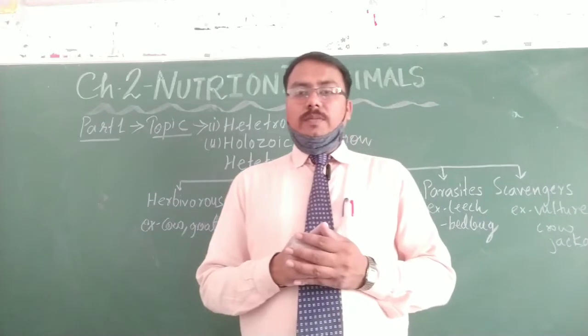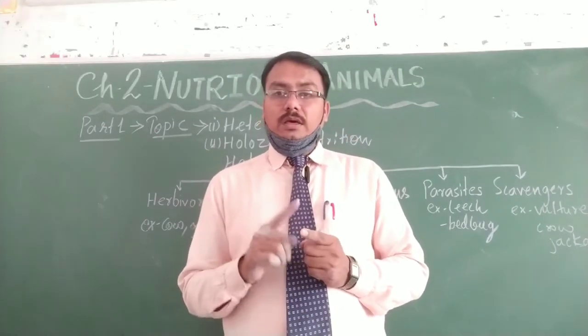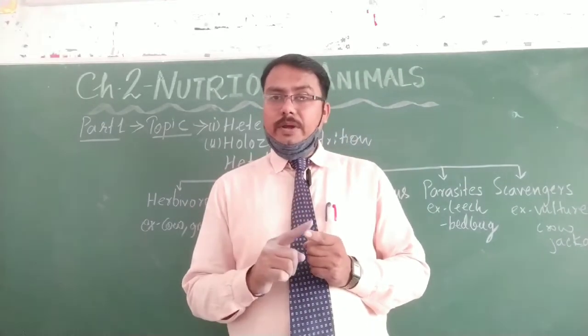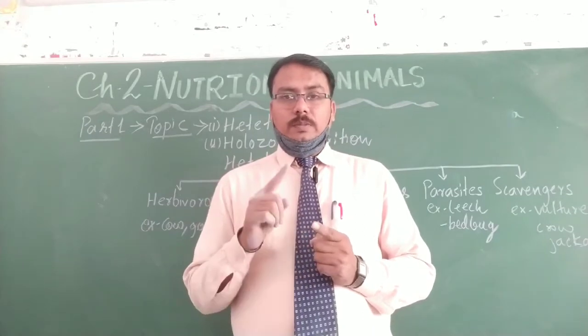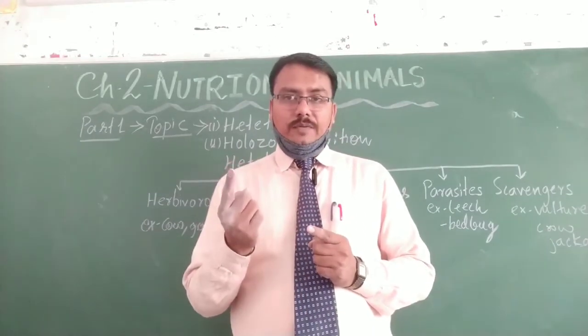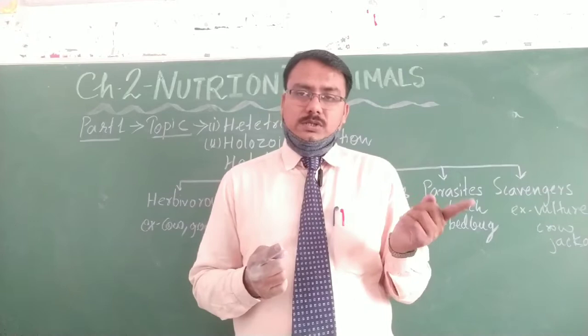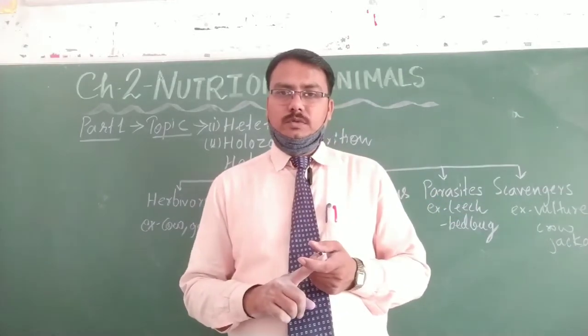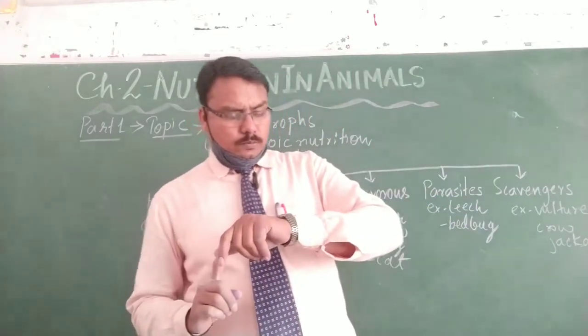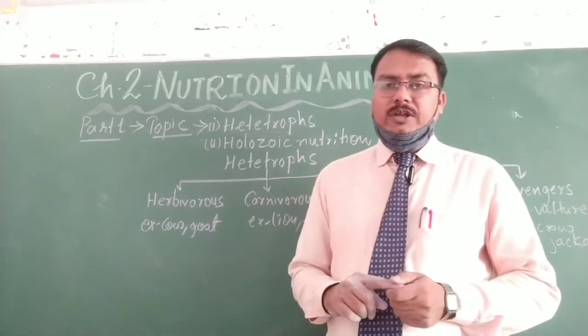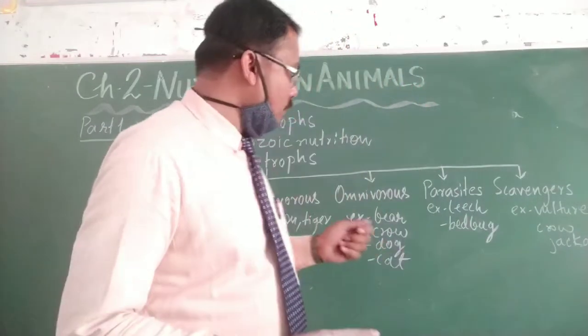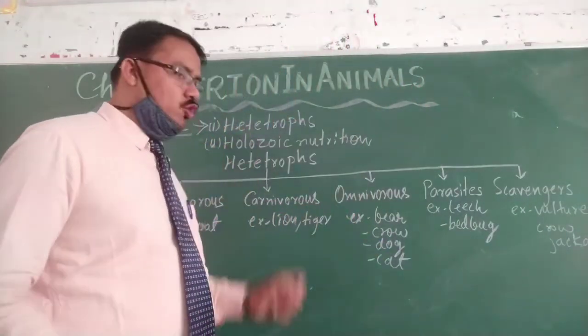First of all, you know very well, animals can't prepare their own food. They always depend on other living organisms or other dead organisms for their food. So I am going to explain the first topic, heterotrophs.